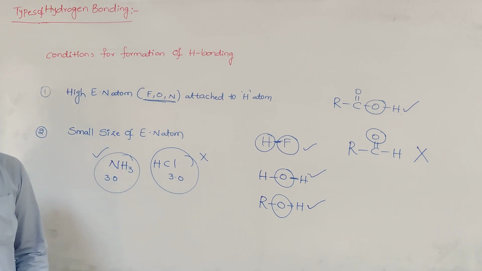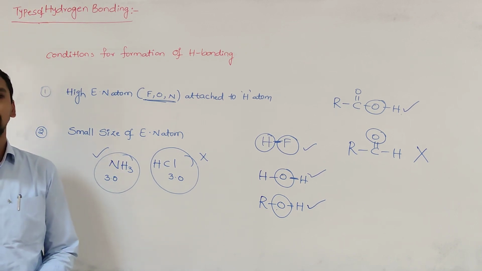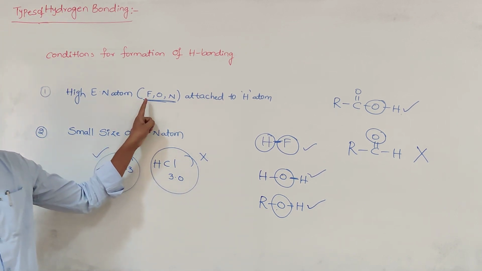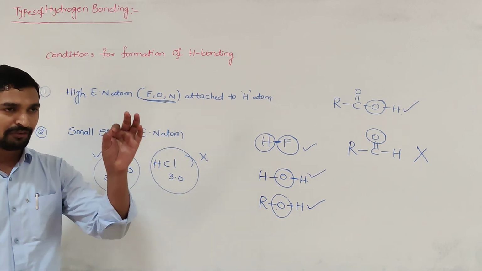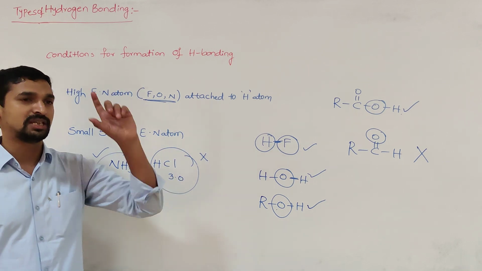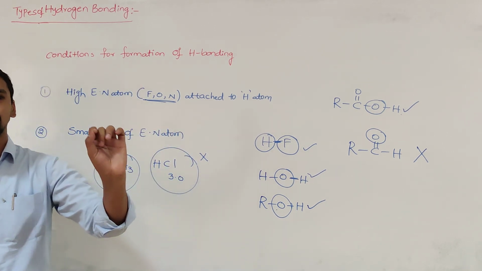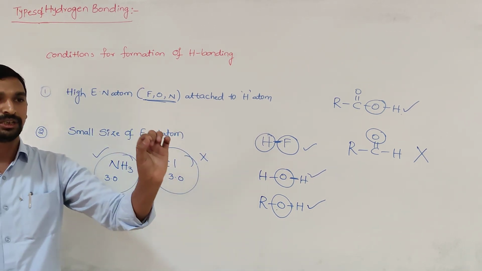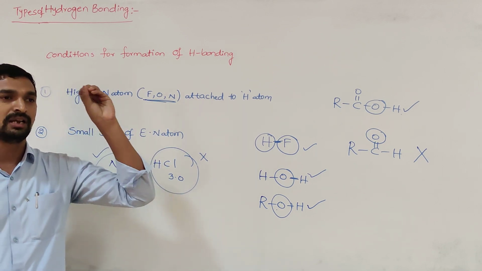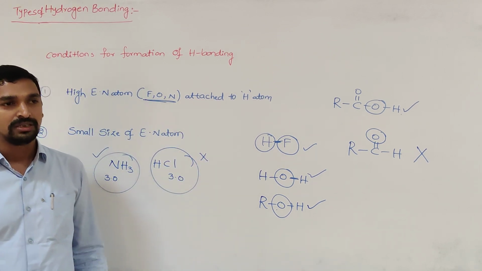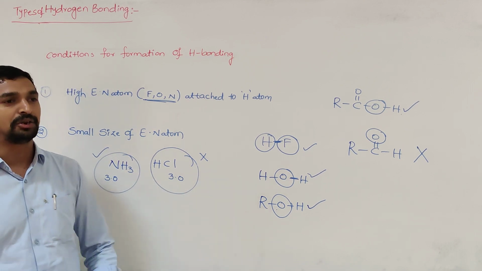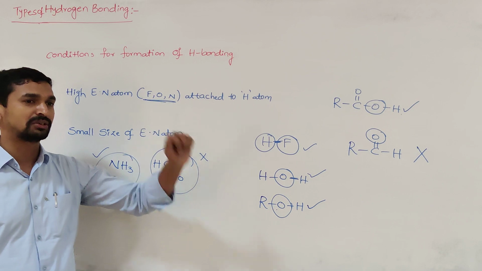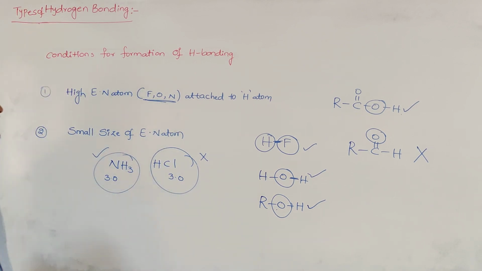So, given a molecule, you can immediately check whether it has the highly electronegative atoms, fluorine, oxygen or nitrogen, or not. If it is there, then immediately check whether that electronegative atom is attached to the hydrogen or not. If it is attached, then it can form hydrogen bonding. If it is not attached to any hydrogen atom, it does not form hydrogen bonding even though it has the highly electronegative atom. So these are the conditions for the formation of hydrogen bonding.